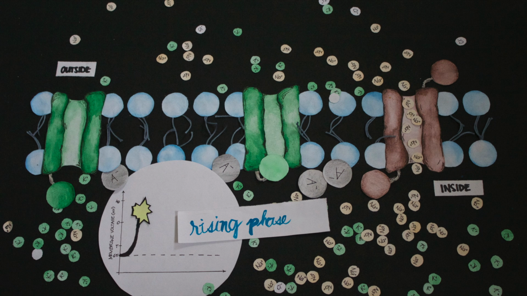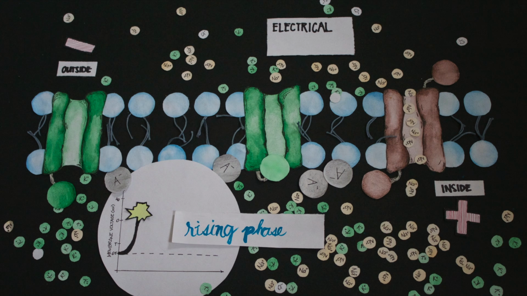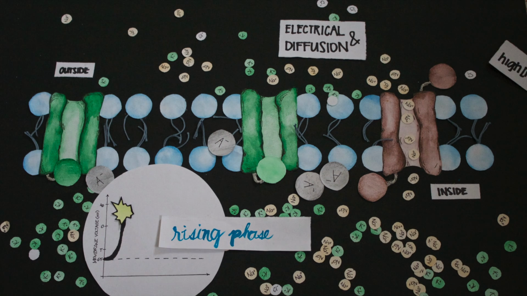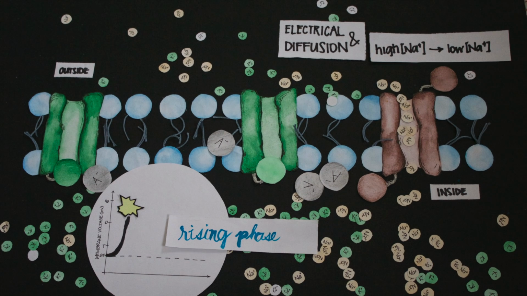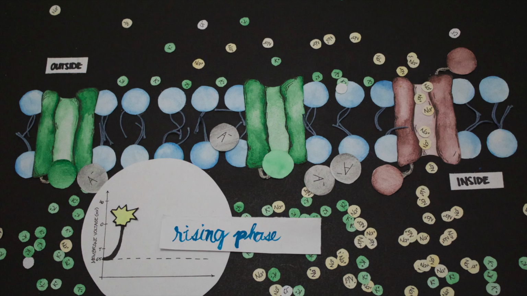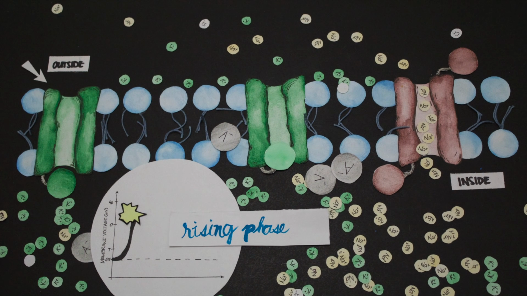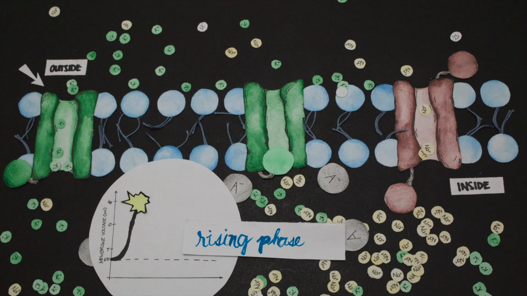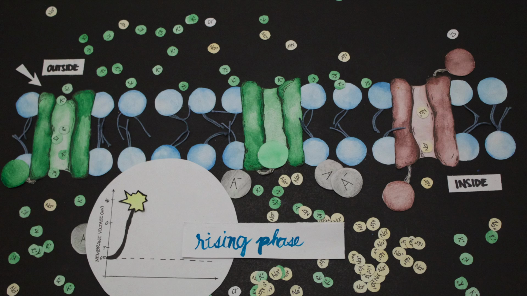Two strong forces allow for these sodium ions in the cell: the electrical force, which is determined by the voltage difference, and the diffusion force, which is determined by the concentration gradient across the membrane. With the increased depolarization, voltage-gated potassium channels begin to open, but at a much slower rate than the sodium channels, causing potassium ions to flow out of the cell.